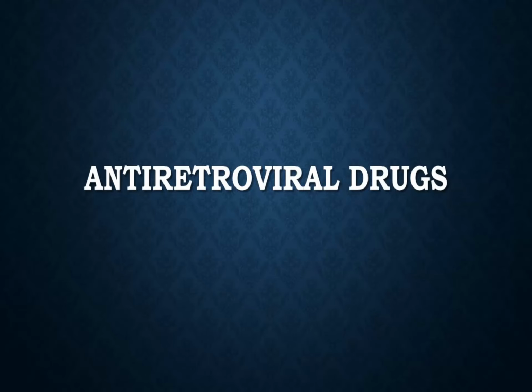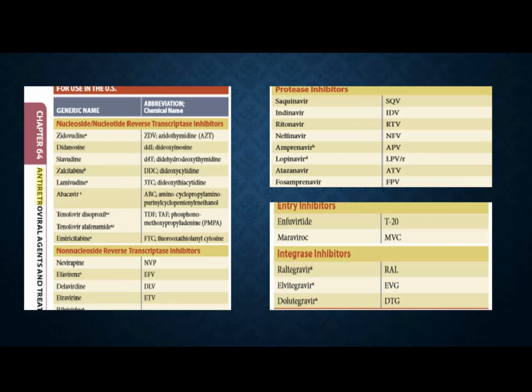The second part of the series on antiretroviral drugs. In this series, we are starting with the basic classification of these antiretroviral drugs, which are commonly prescribed to treat a case of HIV infection. The first group, which I already mentioned at the end of the first series, is the nucleoside reverse transcriptase inhibitors, and the common drugs are zidovudine, lamivudine, didanosine, stavudine. So these are all nucleoside reverse transcriptase inhibitors.